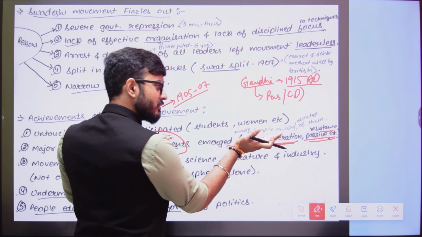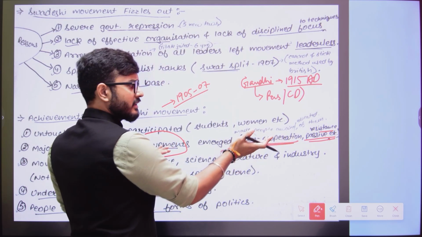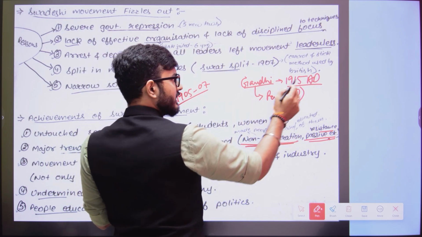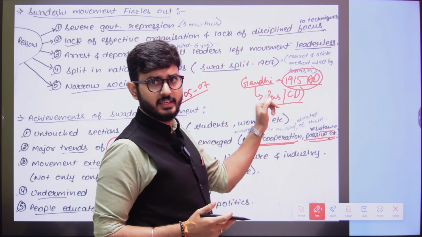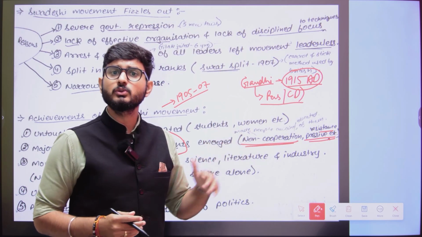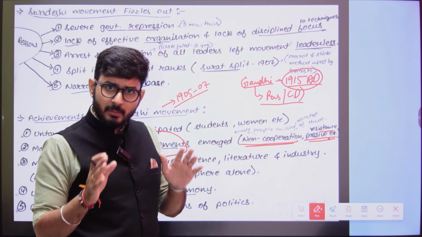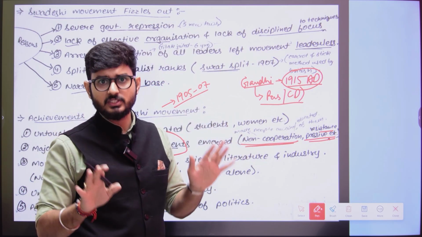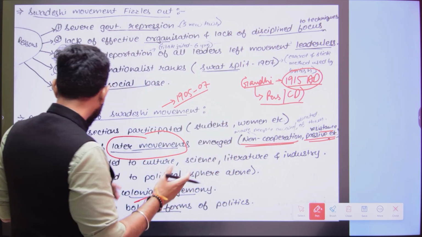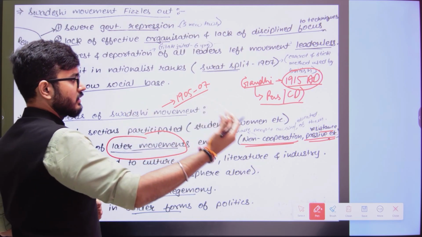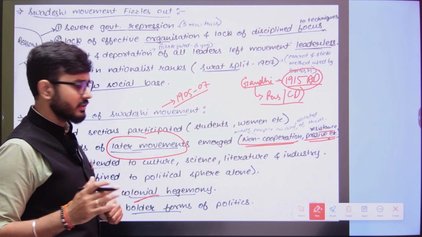So when Gandhiji returned in 1915 and started all these trends, the people were not totally new to it. The people had some idea of what passive resistance and civil disobedience are. So it somewhat acted as a base for the start of the later movements.